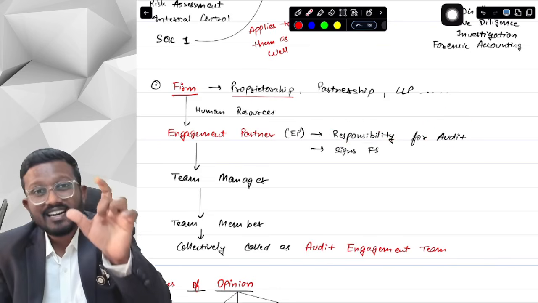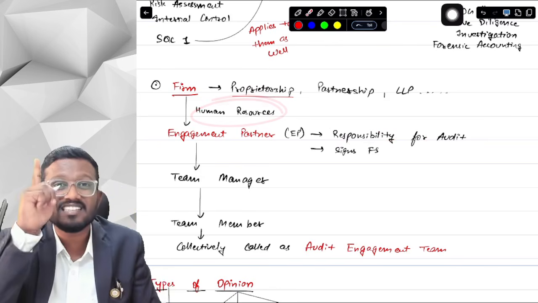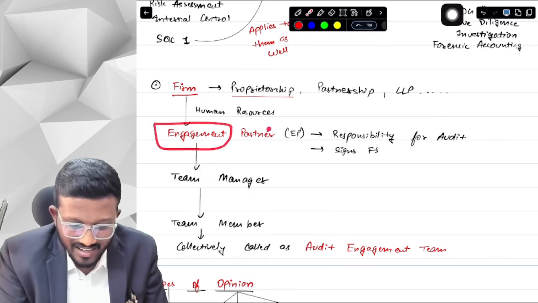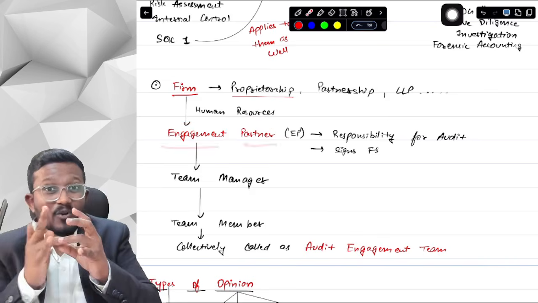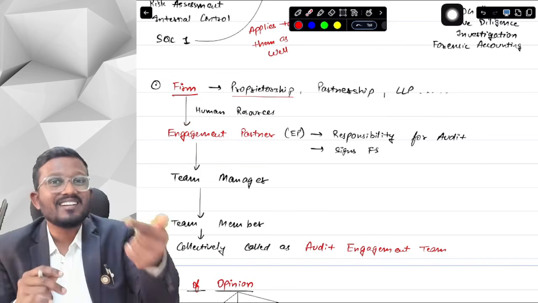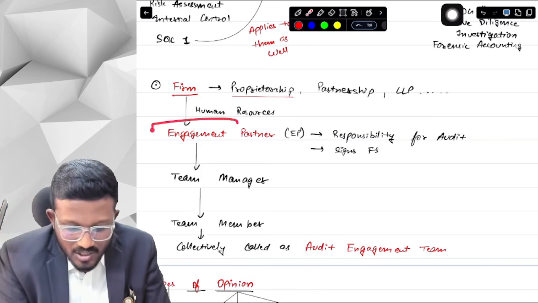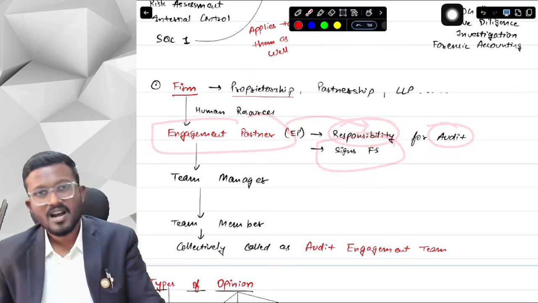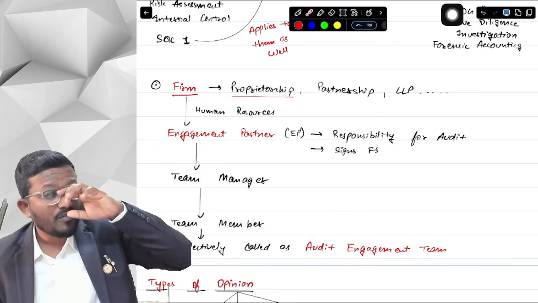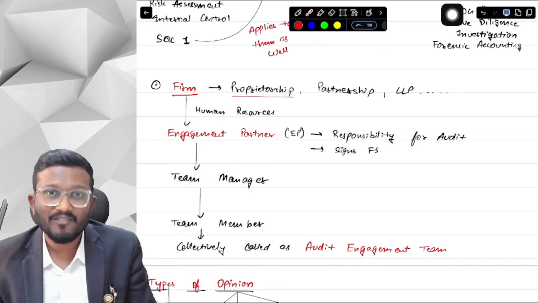Now the auditor here, the most important human resource in an audit is called engagement partner. What is it called, sir? Engagement partner. Engagement, and partner, which is the main important person in a partnership firm. So engagement partner is a person who has the responsibility for audit, and he signs the financial statements. Now tell me, we have to do audit of Reliance. Can the engagement partner alone do the audit of Reliance? No sir, he will require a team.